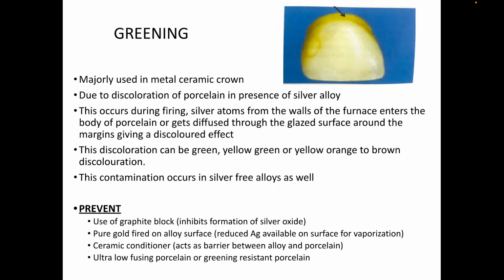So, how to prevent greening? Prevention: use a graphite block, which inhibits formation of silver oxide. Pure gold fired on the alloy surface reduces the silver available on the surface for vaporization. A ceramic conditioner acts as a barrier between alloy and porcelain. Ultra low fusing porcelain or greening resistant porcelain can also be used.